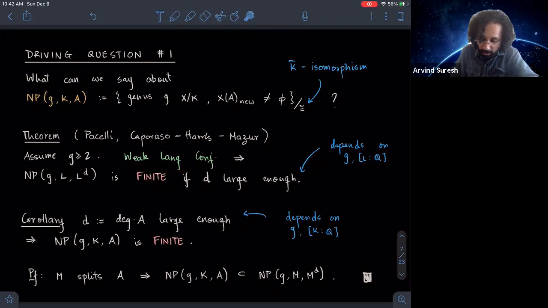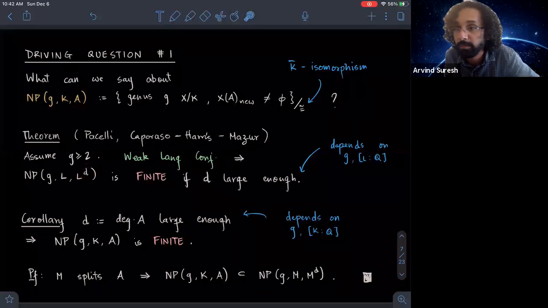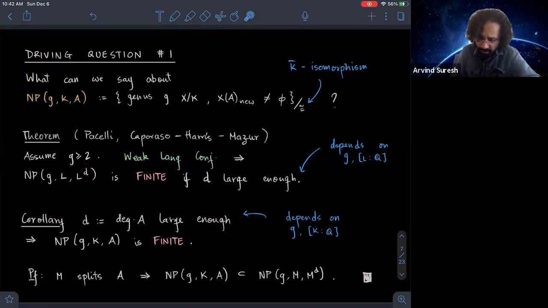Okay, and just right off the bat, we can at least say something conditional on the weak Lang conjecture. So Pacelli has proved, and this is a strengthening of a theorem of Caporaso, Harris, and Mazur, that if your genus is at least 2, then the weak Lang conjecture implies that for large enough D, there are only finitely many genus G curves over L having D distinct L-rational points. Okay, and this large enough depends on the genus and the degree of the number field L over Q. And this immediately implies a similar statement for new points over étale algebras, which is if your degree of A is large enough, then this set is going to be finite.